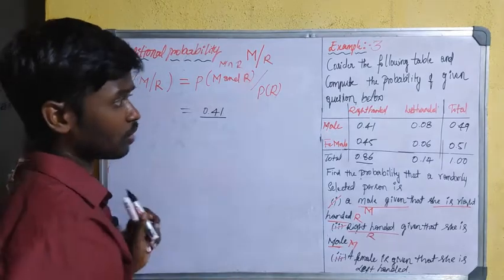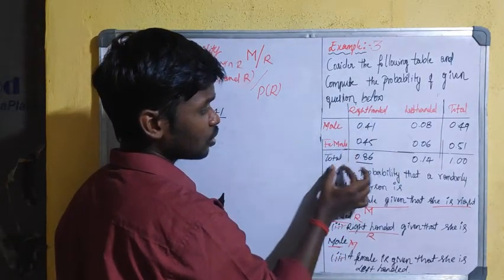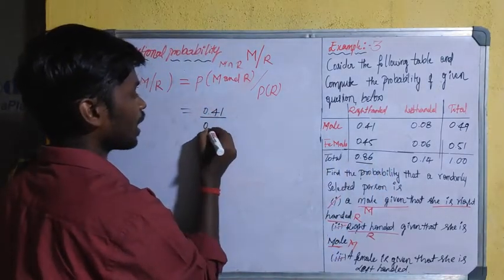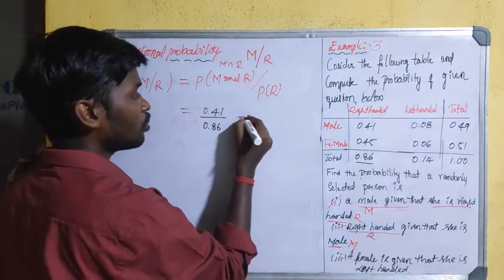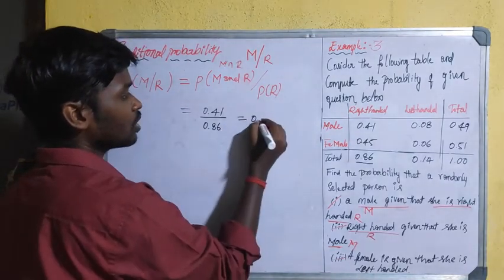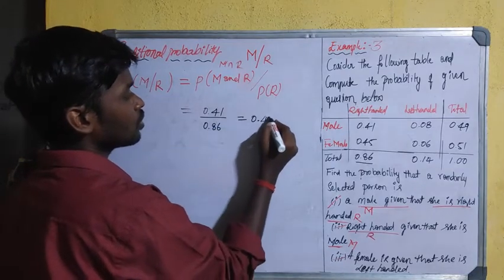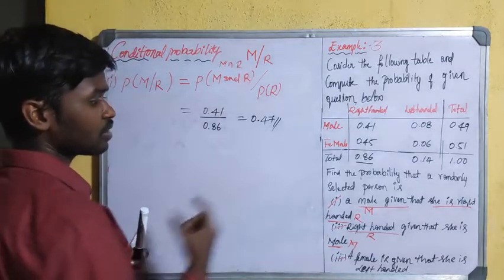What is the total probability of right-handed? That is 0.86. Now you simply calculate the probability, you will get 0.47 as your probability for this first question.